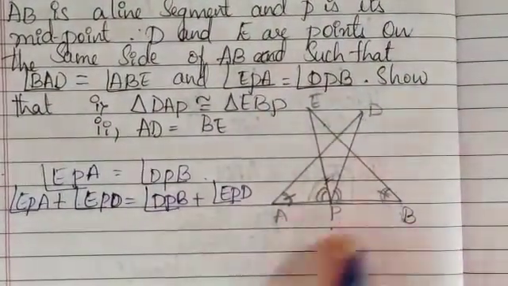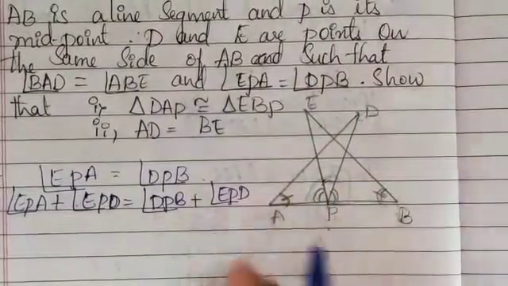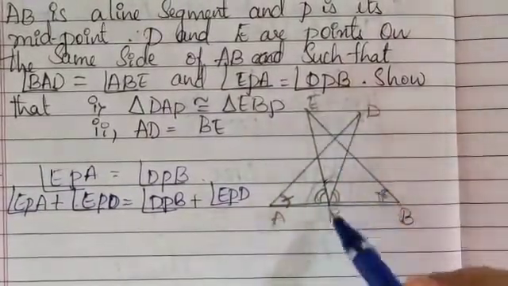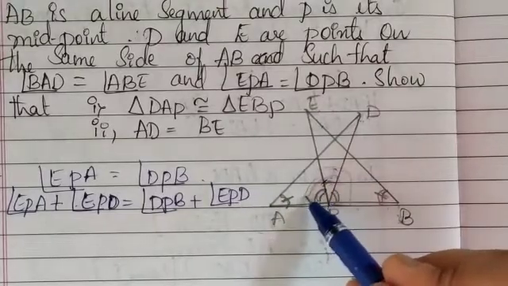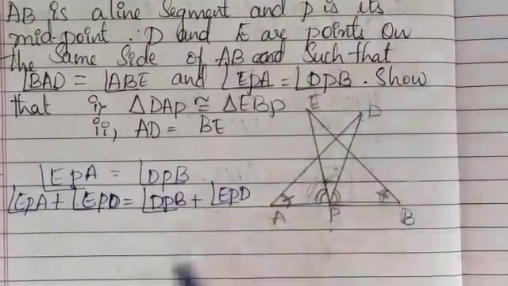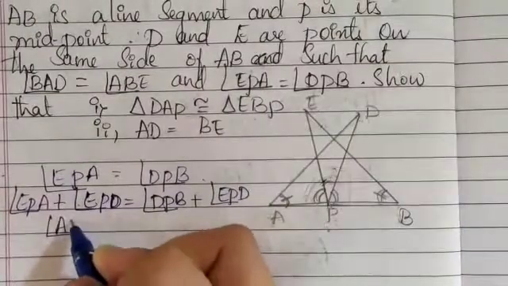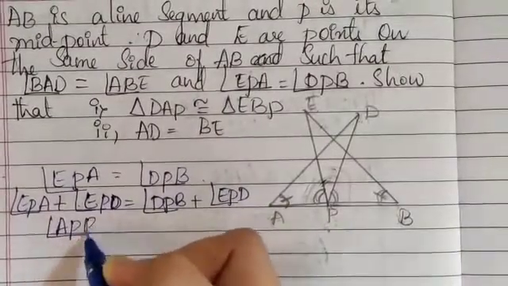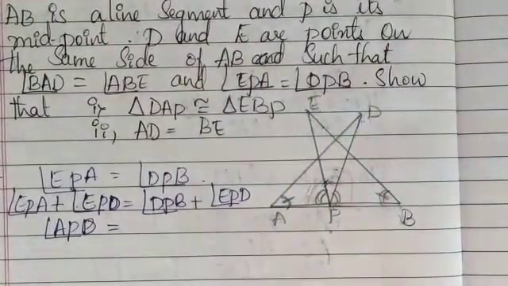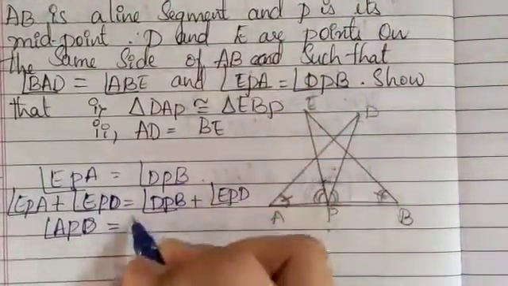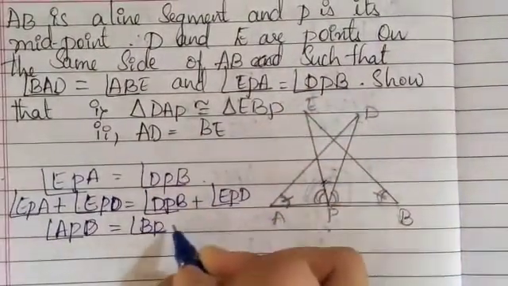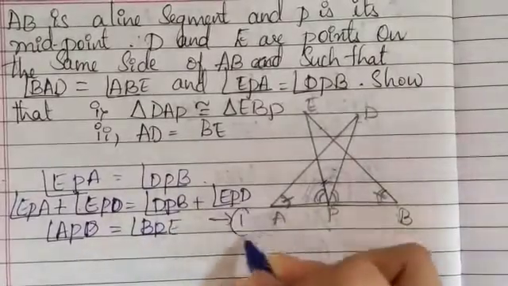If I add EPA plus EPD, I am going to get the overall angle, which is angle APD. And the second one will be the overall angle, that is, I am going to get BPE here. Let me take it as equation number 1.